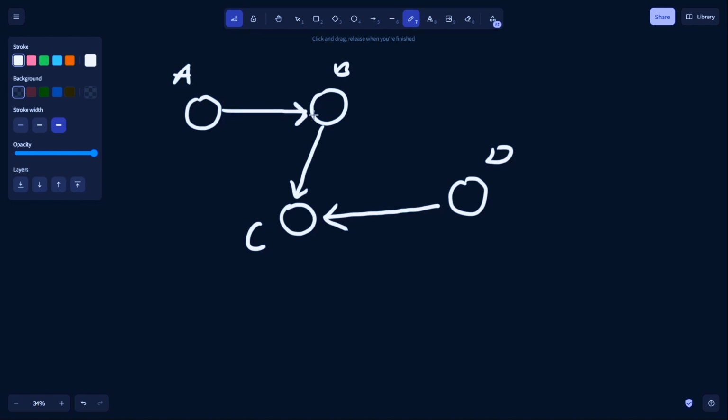There's only one such arrow that enters vertex B. So the in-degree of vertex B is 1.